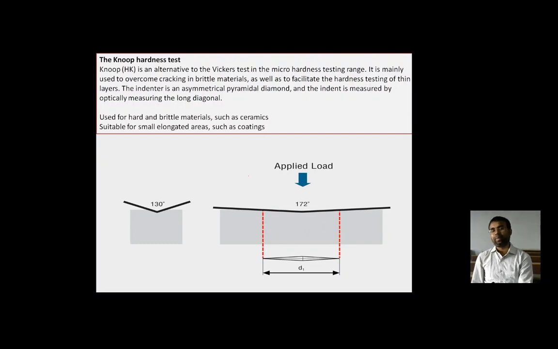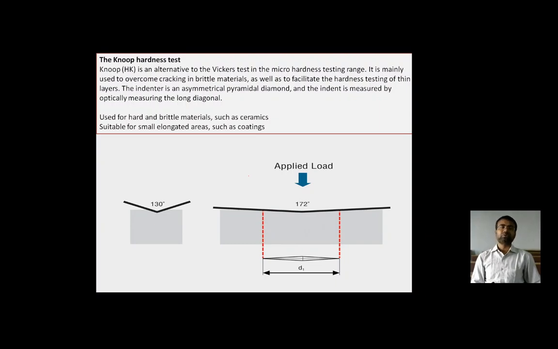The loads applied are in grams, not kilograms, because the thickness of the material is very thin, like paper thickness. So Knoop is an alternative to the Vickers test in micro hardness testing, and that is why these are also known as micro hardness tests.